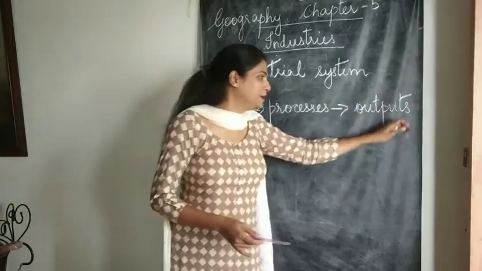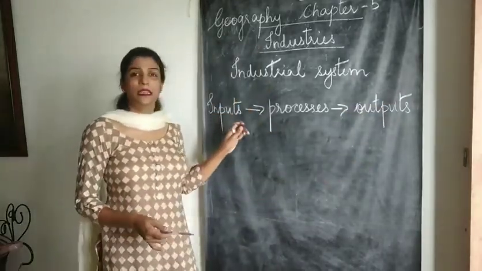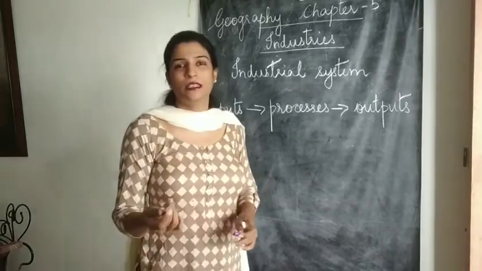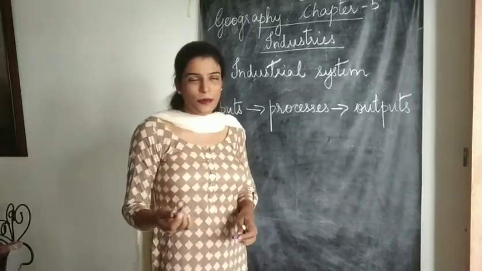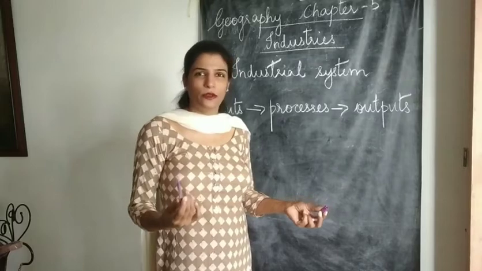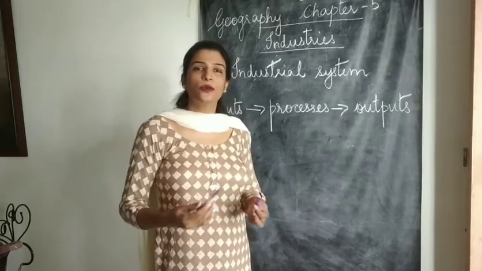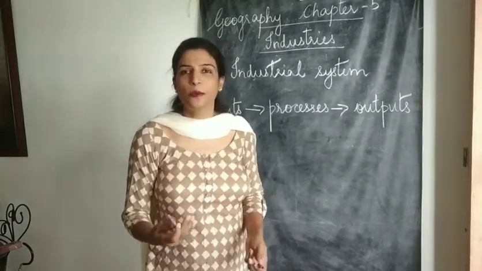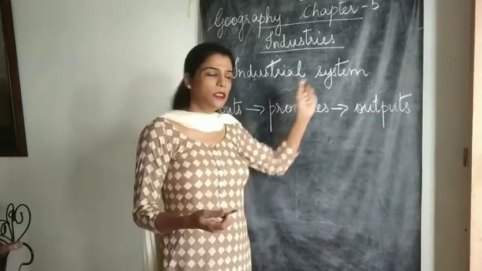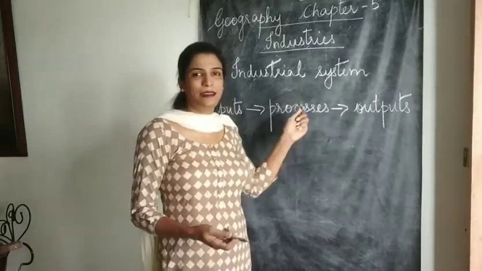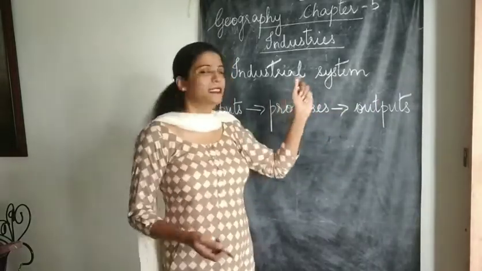So the process comes back again to the beginning. Reinvest the money which you have earned as profit for the expansion of the business or to improve the quality of your product. So this is all interlinked in an industrial system.